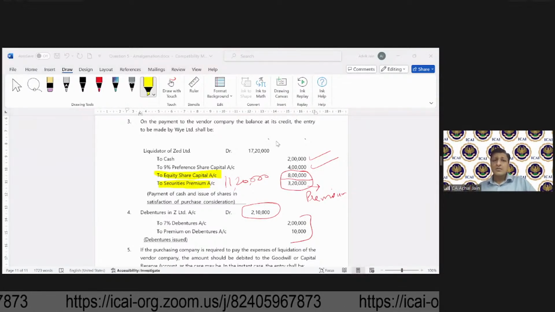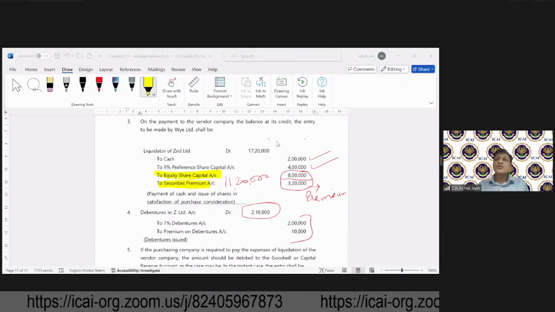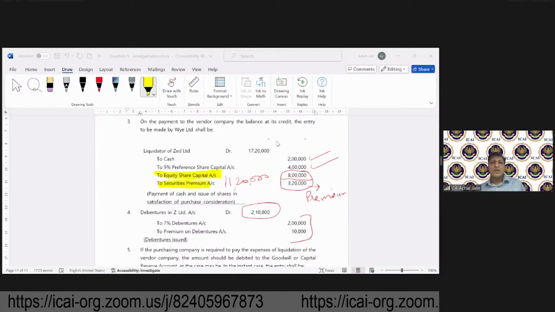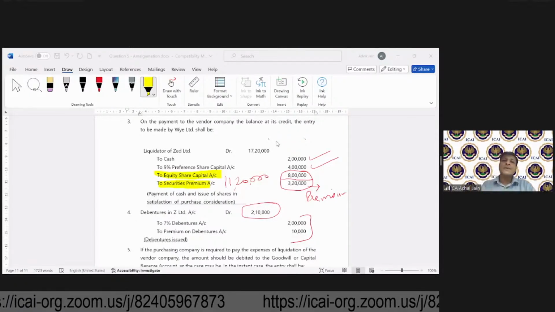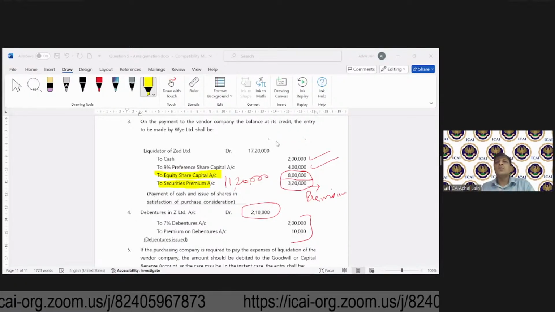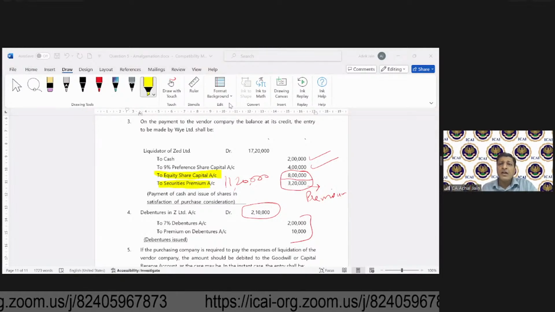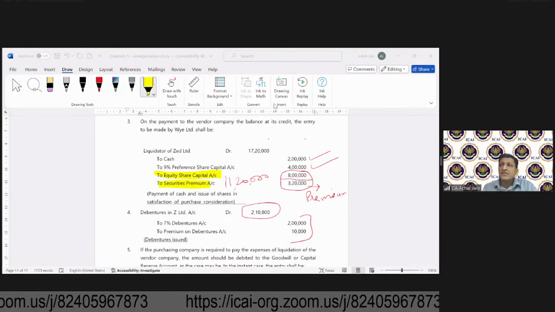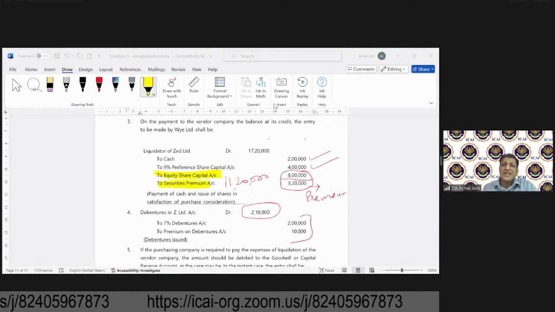Yeah. So, any questions on this? Because then we'll pick up another question. Okay, so we are not done. We'll pick up another question wherein we'll discuss both the methods, merger method and pooling of interest method. In that question, our focus will be on the accounting entries which are required by both these methods.